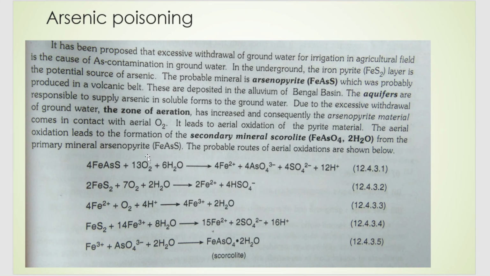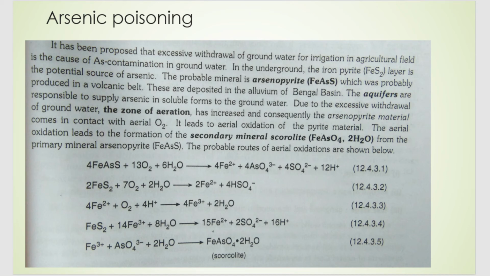What happens? Air, that is oxygen, causes release of arsenic and formation of scorodite. As you see in the step, when it comes in contact with water and air, there is formation of scorodite. What happens to this scorodite? It gets into the water. Since it has two molecules of water, it gets accumulated in the water, and that water is then used for irrigation, and animals consume it, and humans also consume that groundwater, correct?